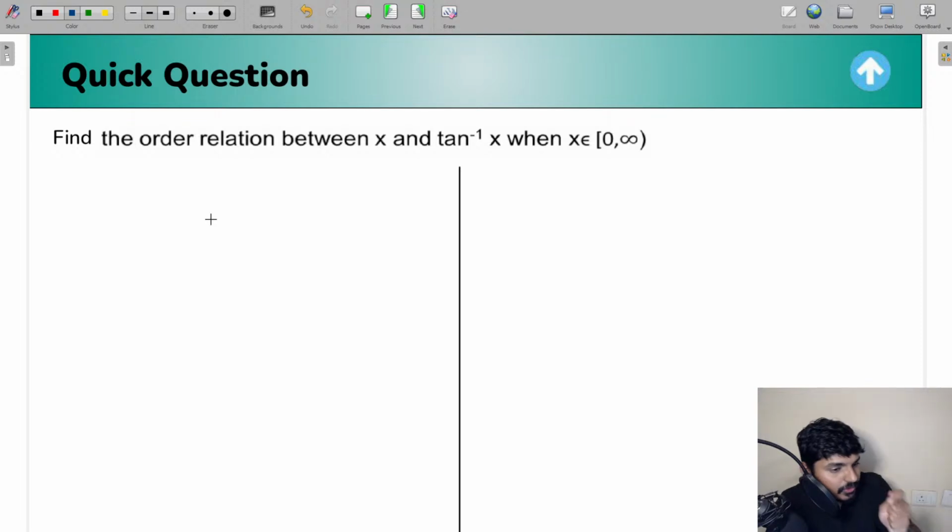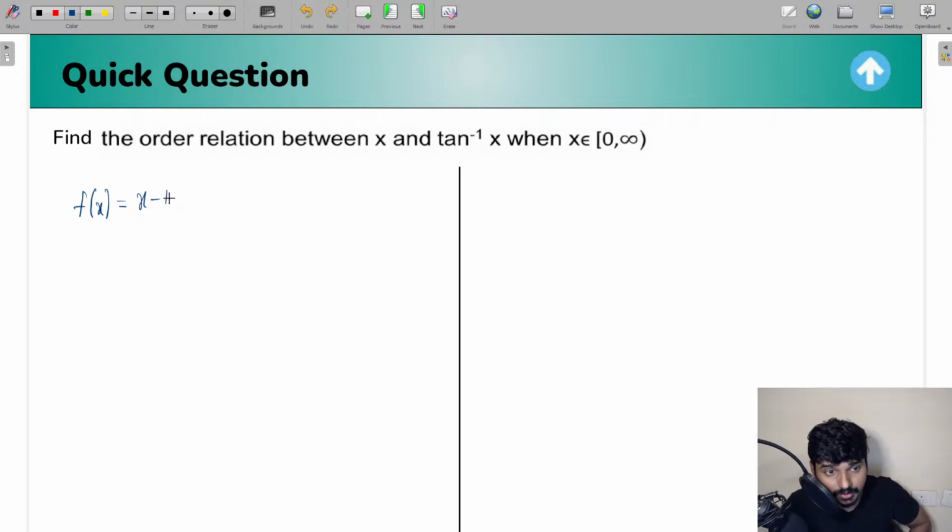So whenever you want to compare two functions, you first take the difference of the two functions which you have to compare. I need to compare x and tan inverse x, so let me take the difference as f of x. f of x is equal to x minus tan inverse x.